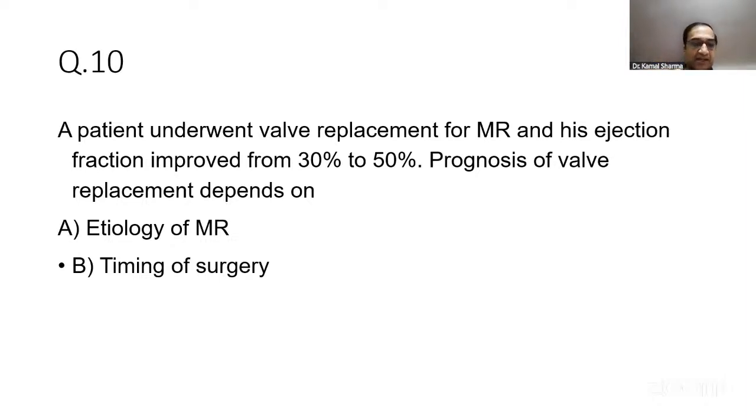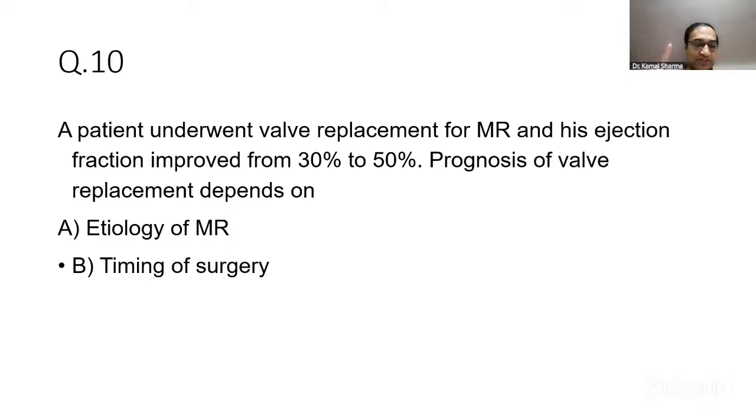There is a small study, and a lot of students had this discussion, that a substantial number of patients post TAVR continue to have MR, and this MR, when tackled after TAVR, will improve. That option may come as the right answer, but otherwise, if there is no TAVR mentioned, then that is not the case. One was on MR, one was on AS. That's what a few are mentioning.